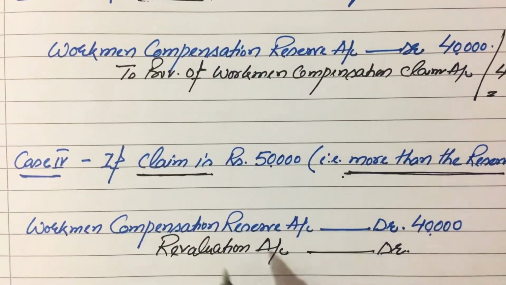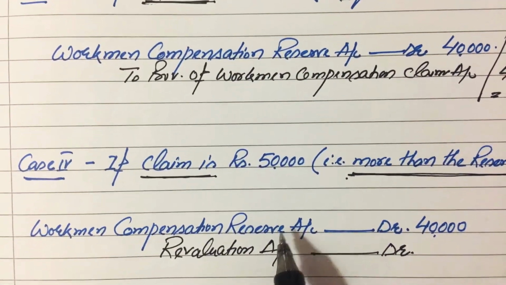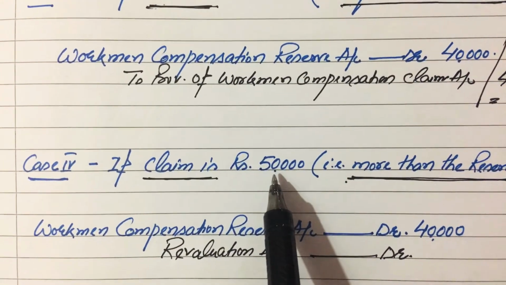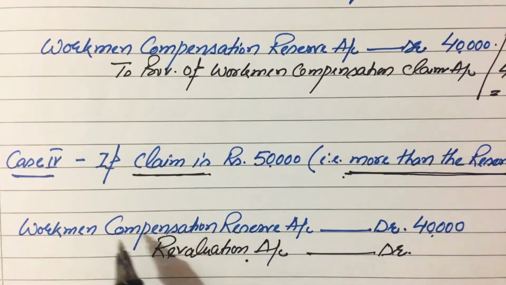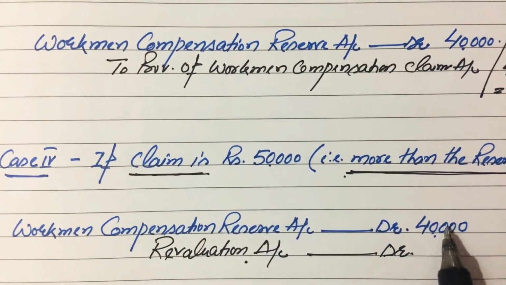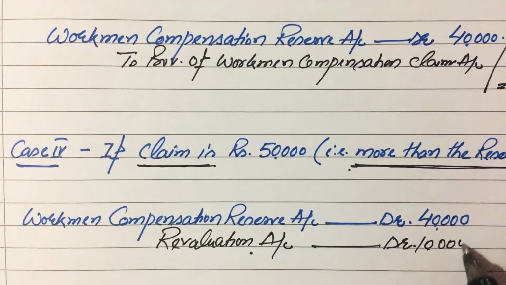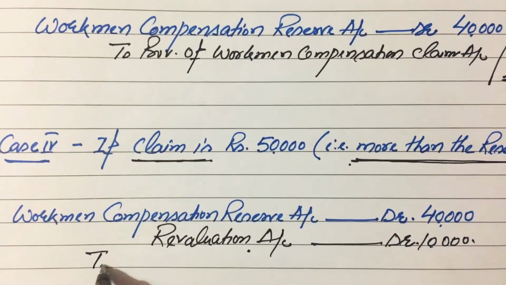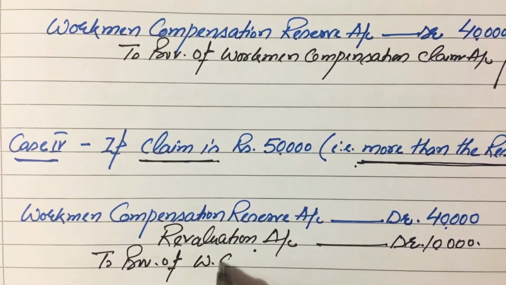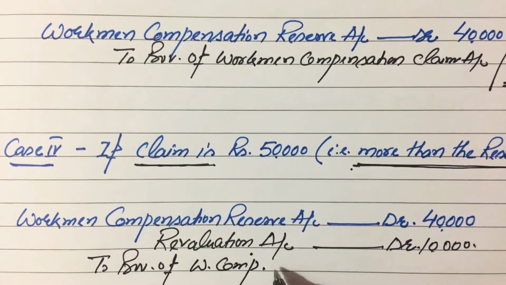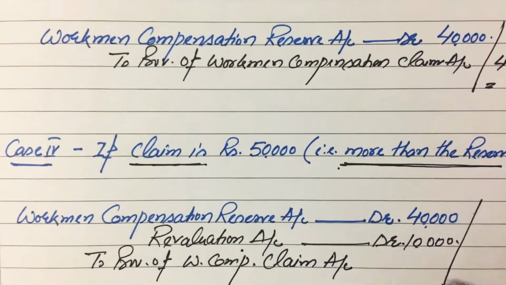Still, you will remember that if the amount of claim is more than the amount of given reserve, then the extra amount of claim, the excess amount of claim, will be charged from this account. That's why workman compensation reserve account debit 40,000, revaluation account 10,000, and this will be kept as a provision for workman compensation claim account to settle the amount of claim by the firm.